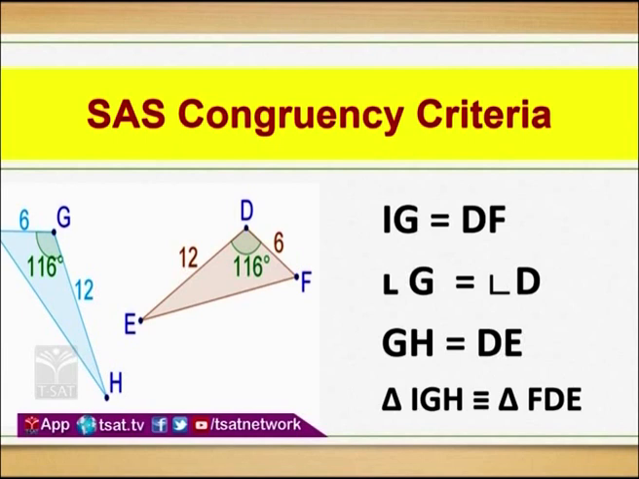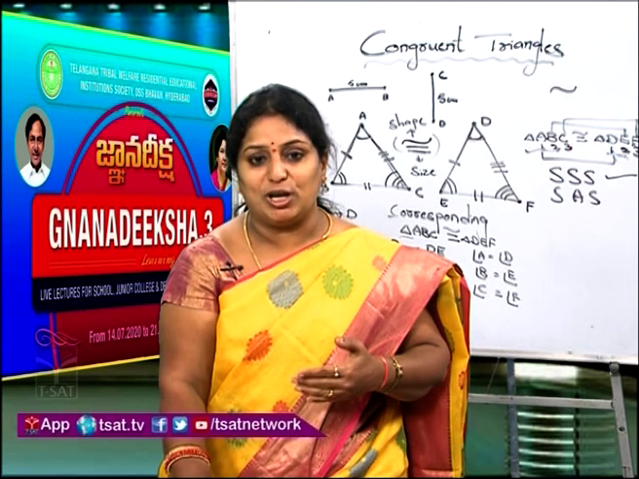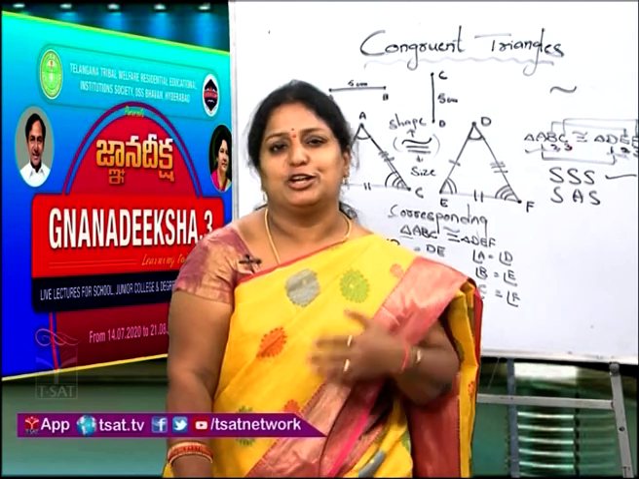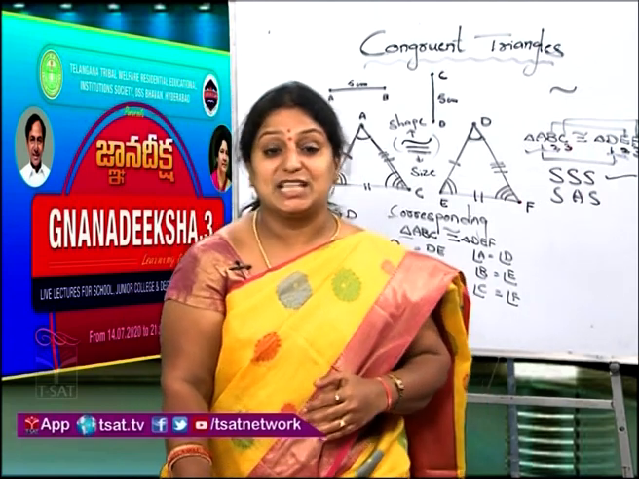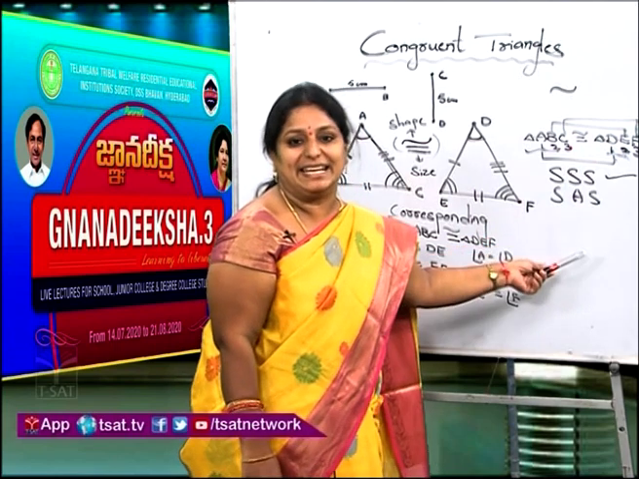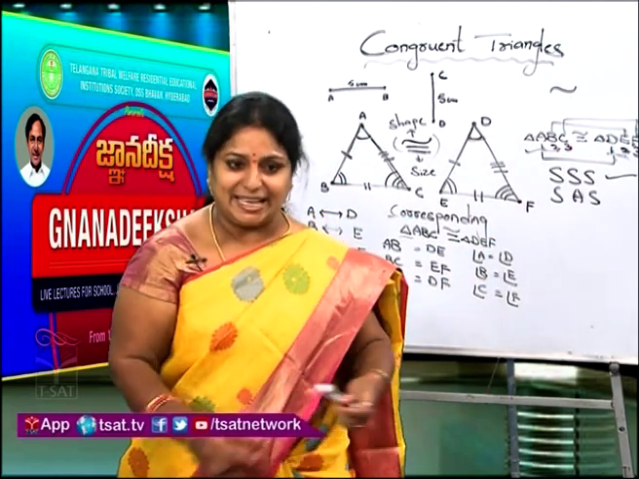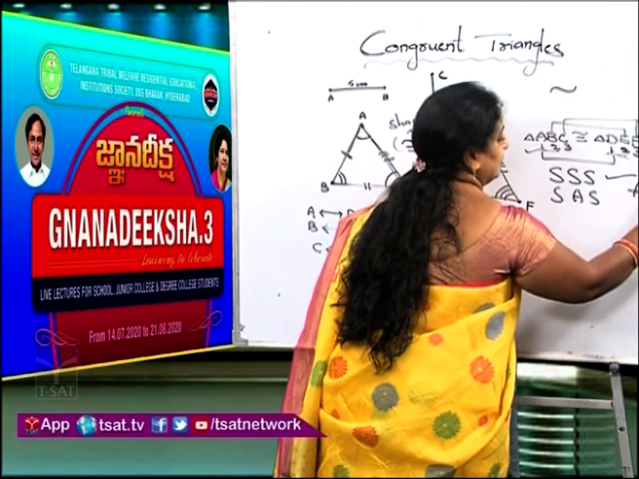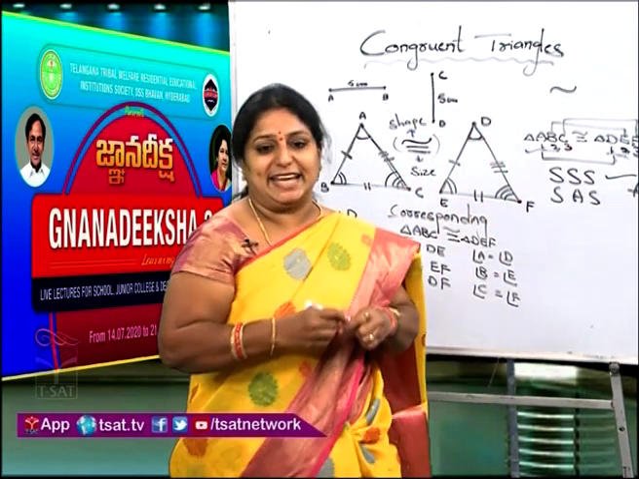So if two sides and angle of the first triangle are equal to the corresponding two sides and angle of the next triangle, then we say that the two triangles are congruent, satisfying which axiom? Second axiom, SAS congruency criteria. We can say congruency criteria, or else we can also use the word axiom. Right? Now see the next slide, children.